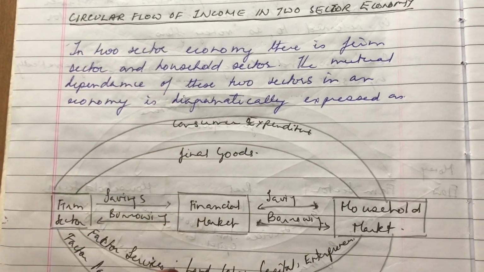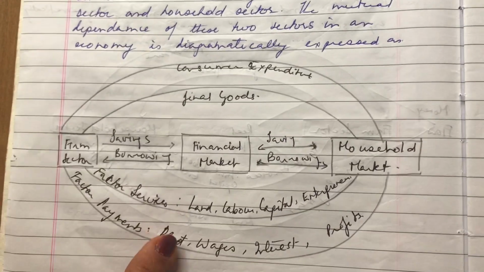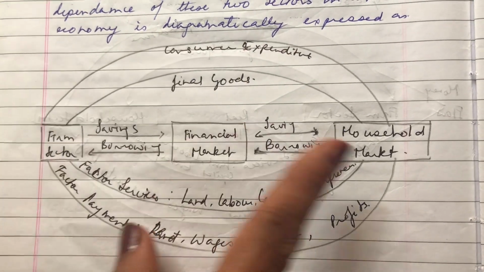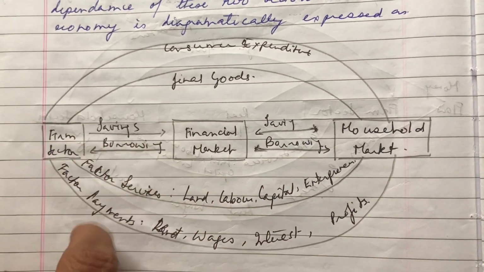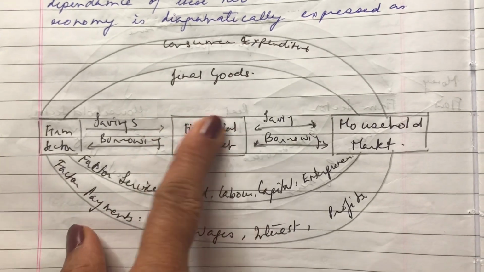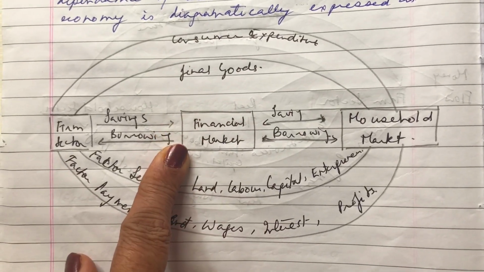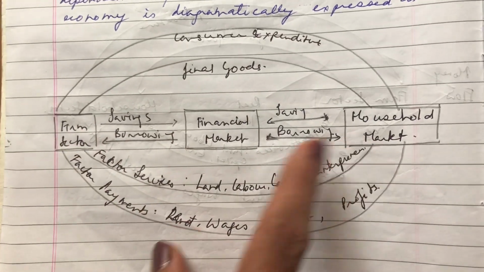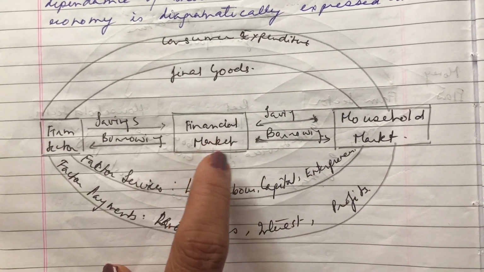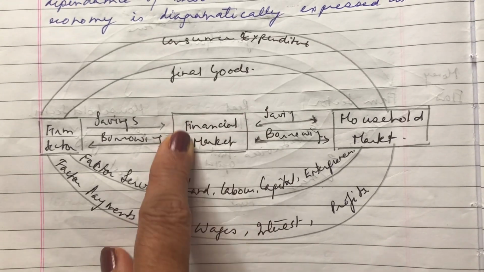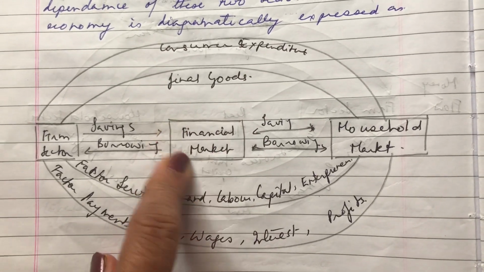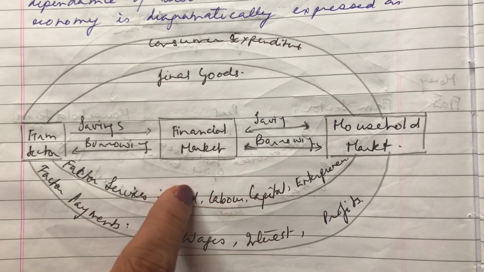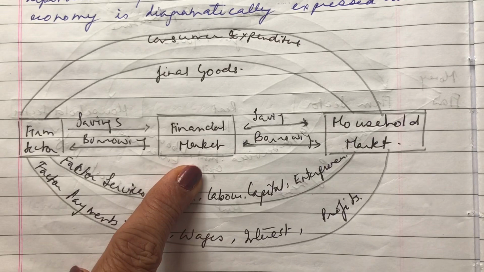Now in this, the first one, what happens is, we earlier studied that there were two sectors. Now there is also a possibility that you have a financial market in a two-sector economy. So you have three areas: the firm, the household market and financial market. Financial market is basically your banking system, and that is not taken as a separate sector. So in two-sector market, your banking system also can be included.